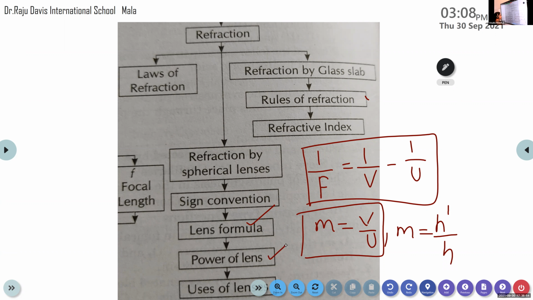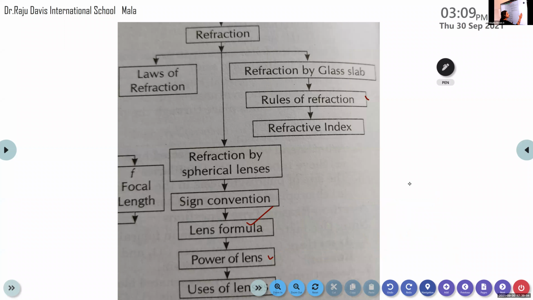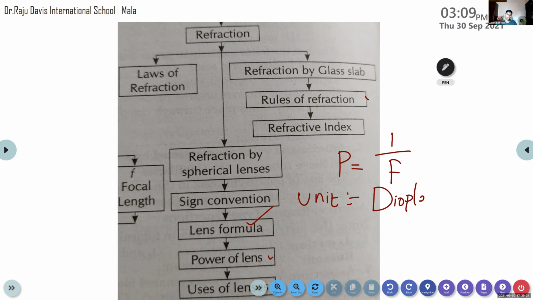Then the next topic is power of lens. So what is the equation for calculating the power of lens? We have already discussed this in the previous class. Power of lens, P is equal to 1 by F. Power of lens is the reciprocal of the focal length. And the unit of power of lens? Diopter. Very good. It is represented by the letter D.